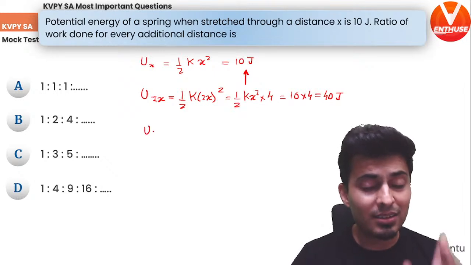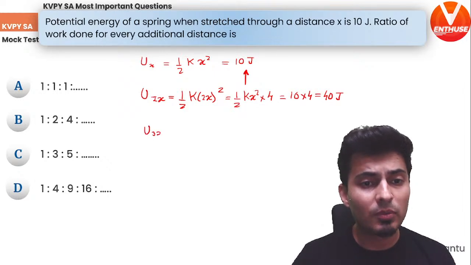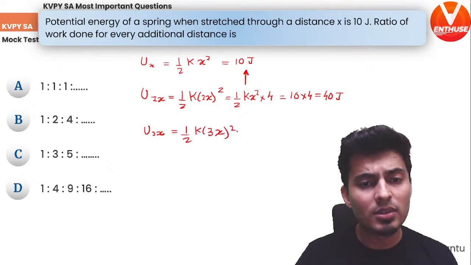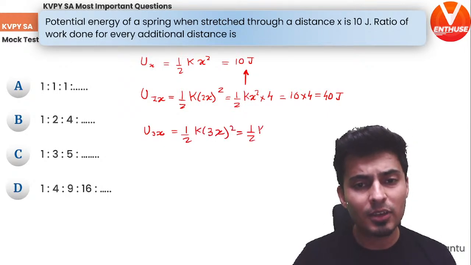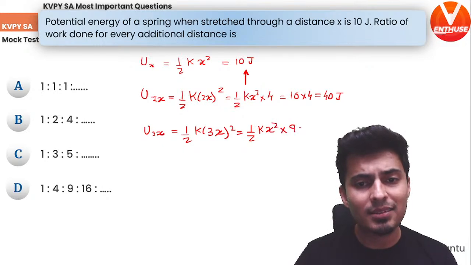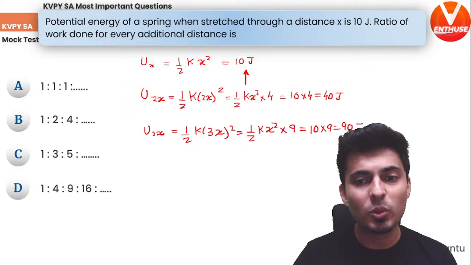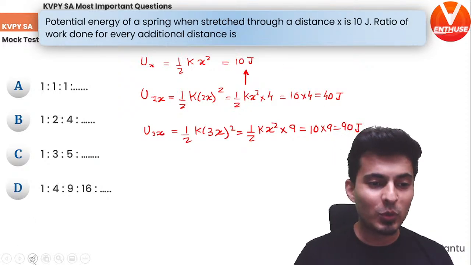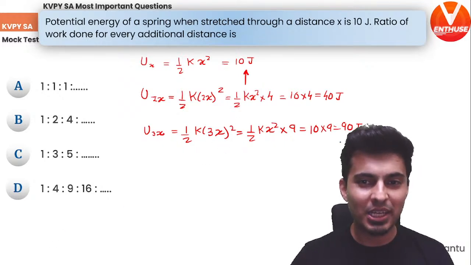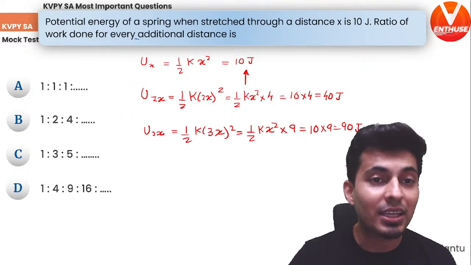Now, when you further stretch it by x, the new energy stored will be half k (3x) whole square, which is half k x square times 3 square, which is 9. That is 10 into 9, which is 90 joules. Now, most of you would be inclined to think that the answer should be 1:4:9. But read the question carefully.